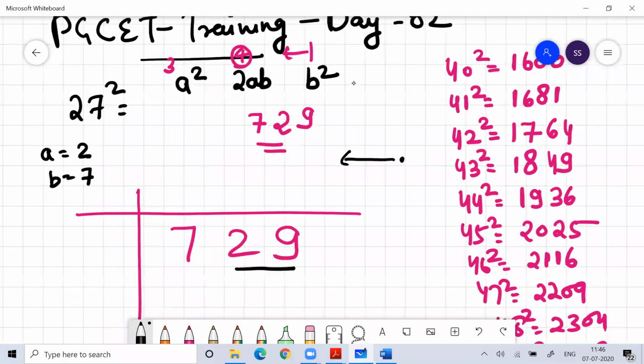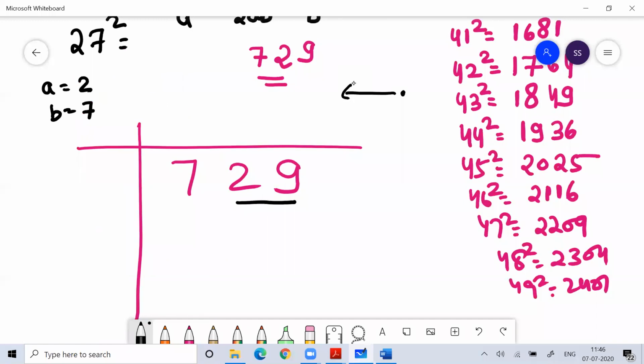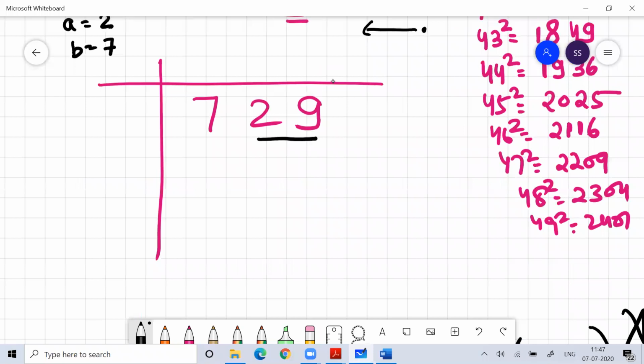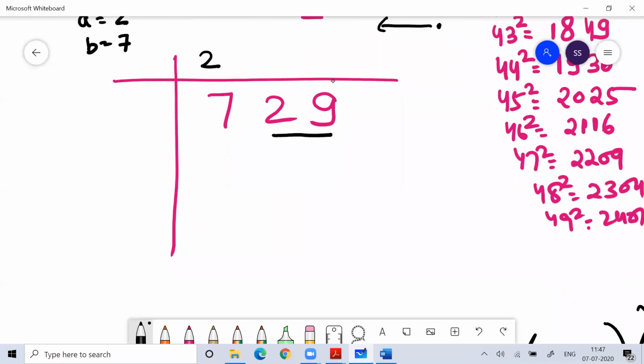So 729, you can write like this. Now what you do, make pairs. Whenever you make pairs, always make them from right to left. So my pairing is done. Now with 7, there's no other digit. 7 is alone. So think of a number whose square is 7 or a value lesser. Which number has a square of 7 or lesser? The number is 2.